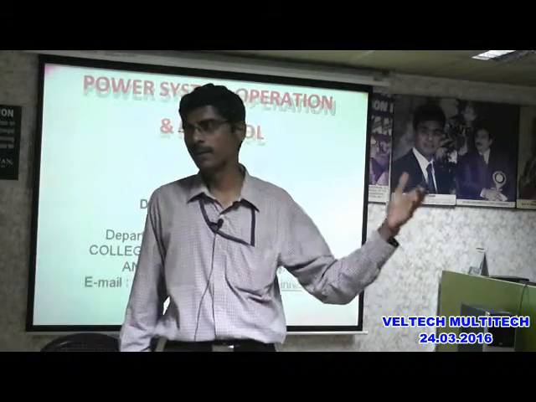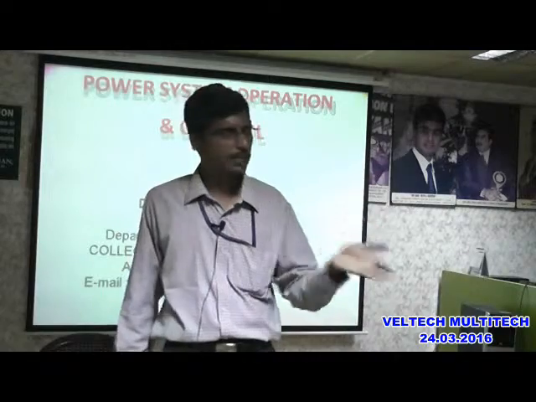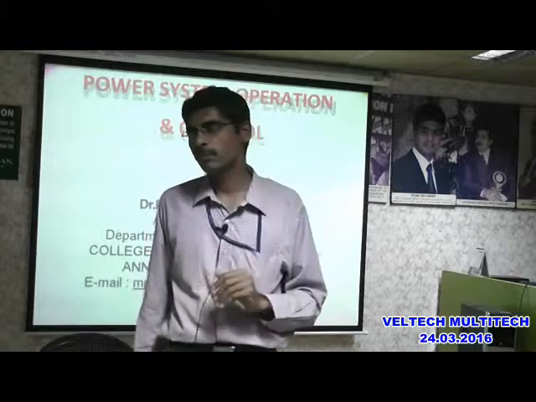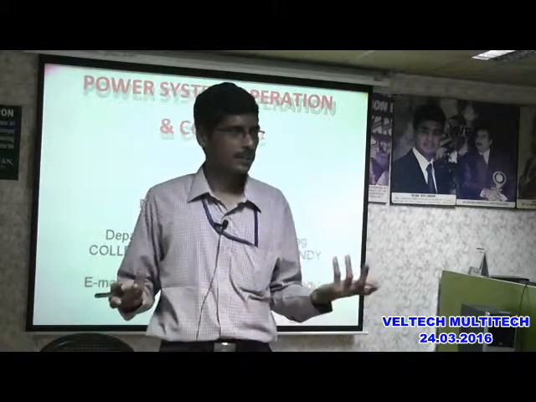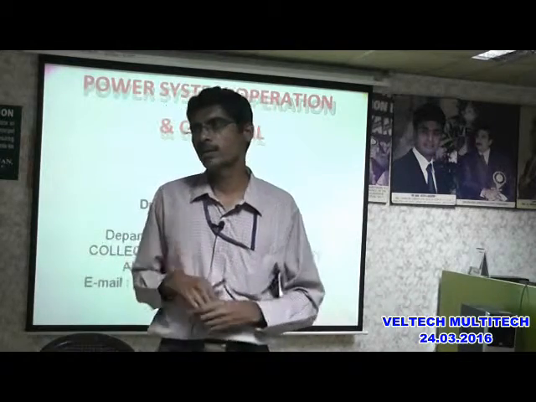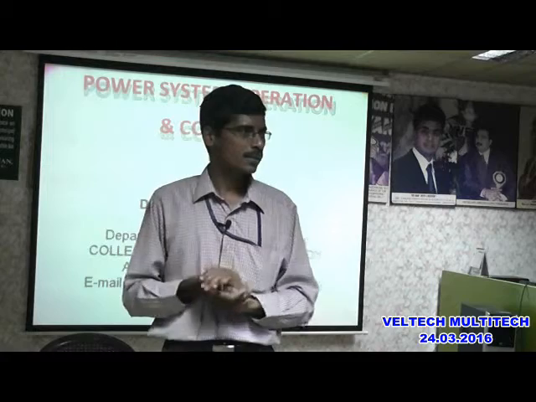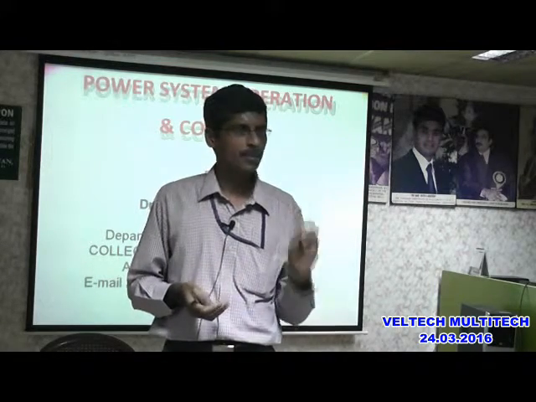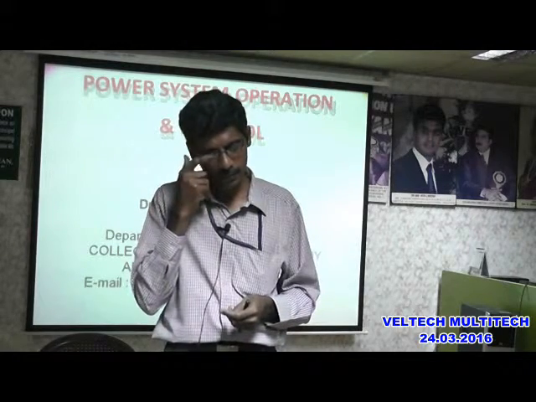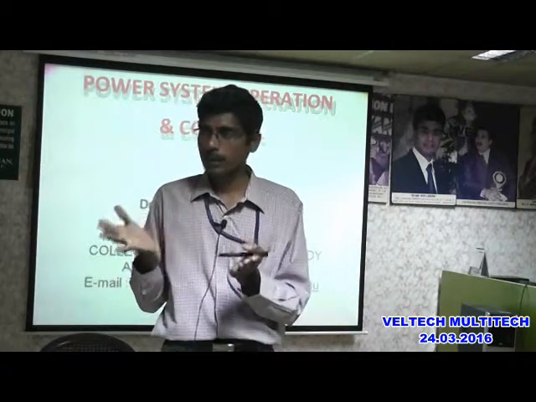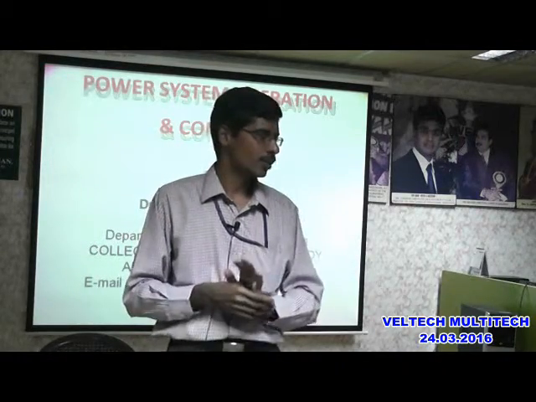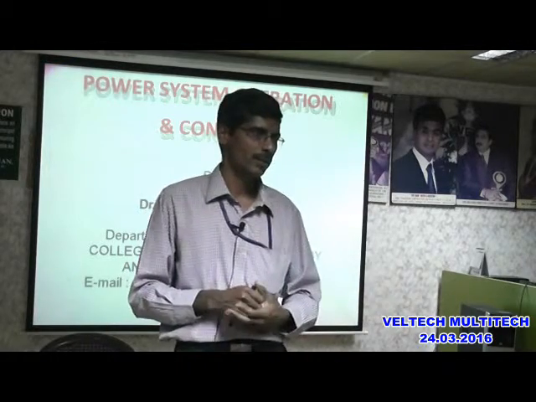Other things: comparator, amplifier. For the comparator, you simply put a summing junction. For the amplifier, some gain divided by some time constant. That's all. Then exciter, generator. You will close the block. Are you able to visualize? It is one of the simple block diagrams for the arrangement of the exciter, all those things. And that question is repeating almost in all the university questions. So if you are reading that question, it will be a sure end semester question.